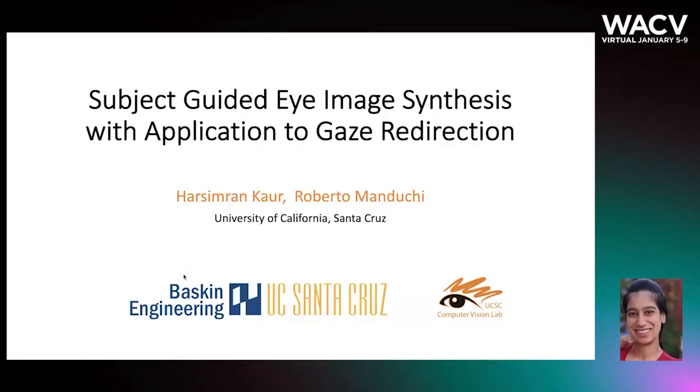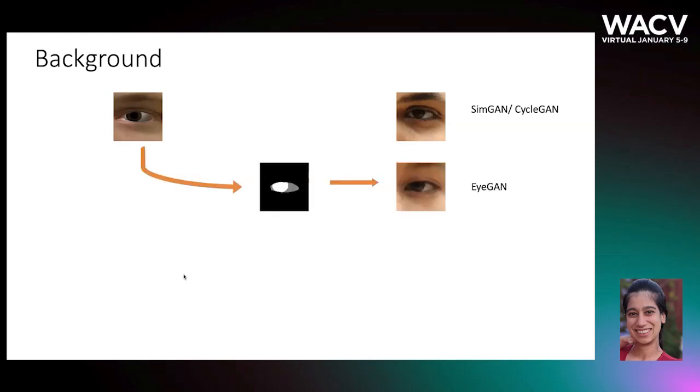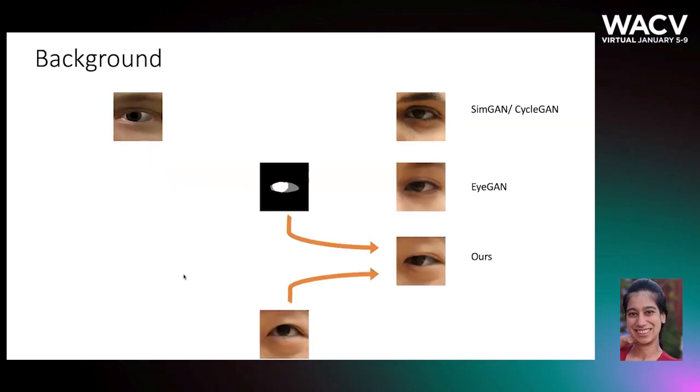I'm going to present my paper on subject-guided eye image synthesis with application to gaze redirection. We can synthesize realistic eye images directly from synthetic images, as has been shown in SimGAN and CycleGAN work, or we can generate these eye images from the segmentation mask corresponding to the synthetic eye images. While these methods ensure gaze and semantic consistency between the source and synthesized image, they lack control of the generated eye features like skin tone, texture, and iris color.